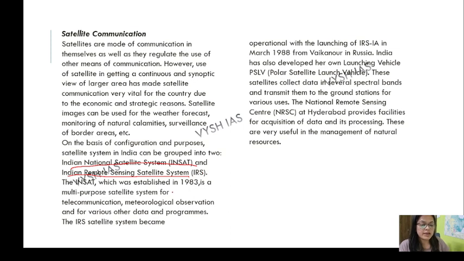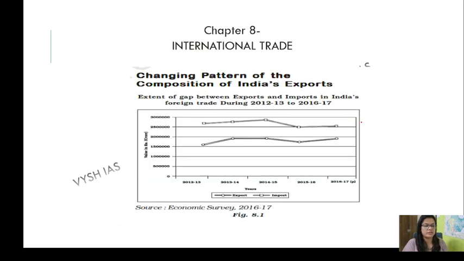All right. So INSAT was established in 1983 as a multi-purpose satellite system for telecommunication. The IRS satellite system, you know, the polar and the circular orbits. If not, then kindly comment, and we'll find some solution for you. We have that in our PDFs and we are teaching that completely in our batches. IRS-1A was launched in 1988 from Baikonur in Russia. India has also developed her own launch vehicle, PSLV. The National Remote Sensing Center at Hyderabad provides facilities for acquisition, etc.